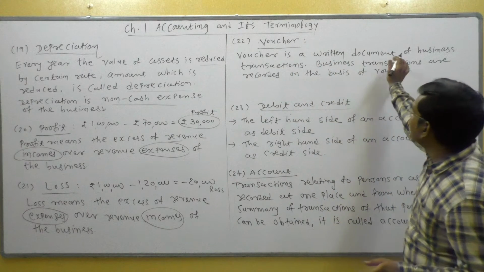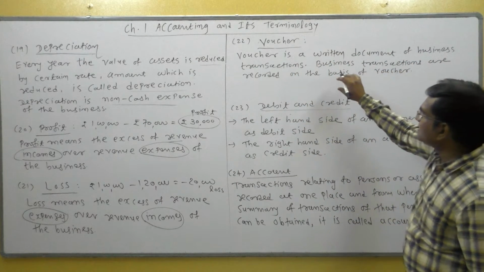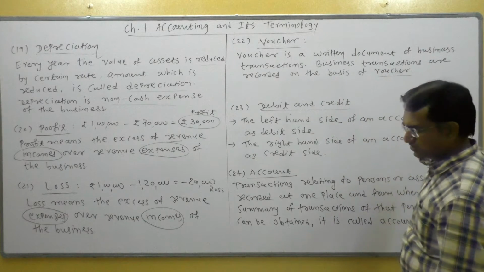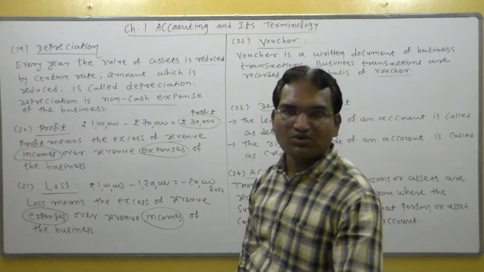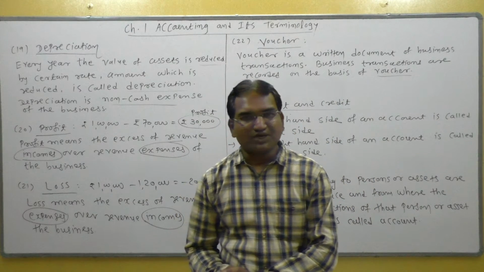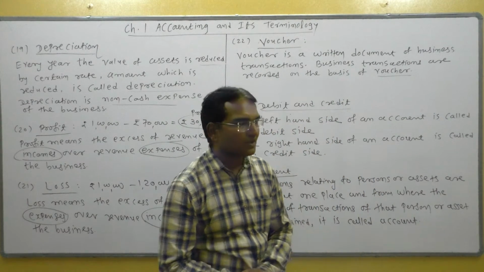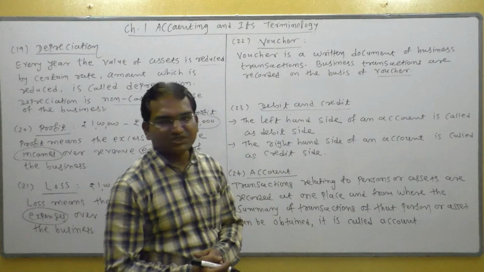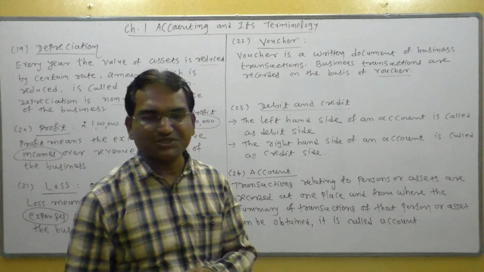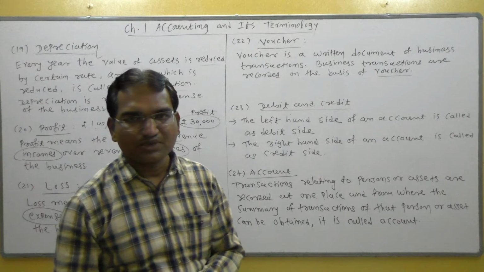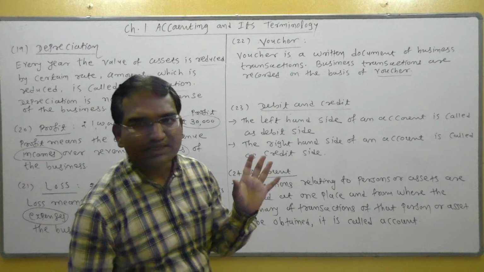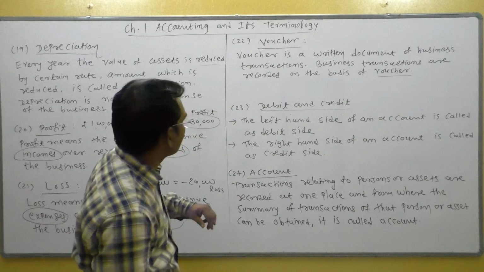So voucher is a written document of a business transaction. Business transactions are recorded on the basis of voucher, right? Voucher is a written document. For example, a purchase bill is a voucher for recording purchase in the books of account. A sales bill is a voucher for recording a sales transaction.